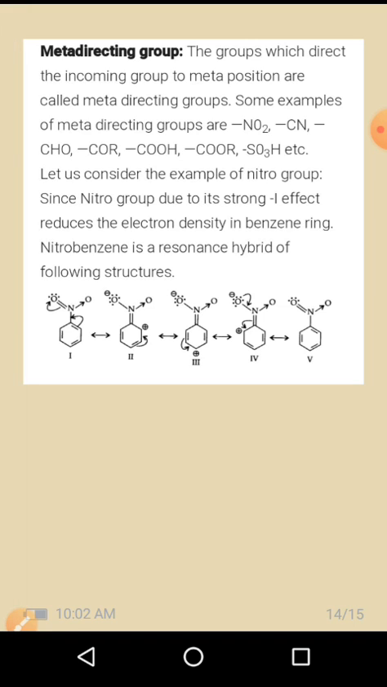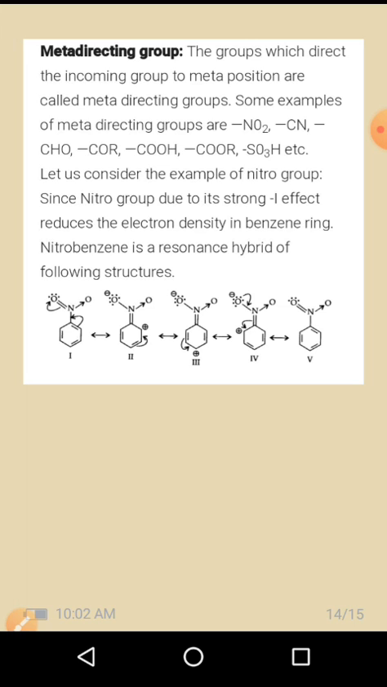Next one is meta directing group. The group which directs the incoming group to a meta position is called a meta directing group. If it directs to the ortho or para position, then it becomes ortho para directing. If the incoming group attacks the meta position, that is a meta directing group. Examples: NO2, CN, that is cyanide group, CHO aldehyde group, COR, COOH, SO3H. These are all meta directing groups.